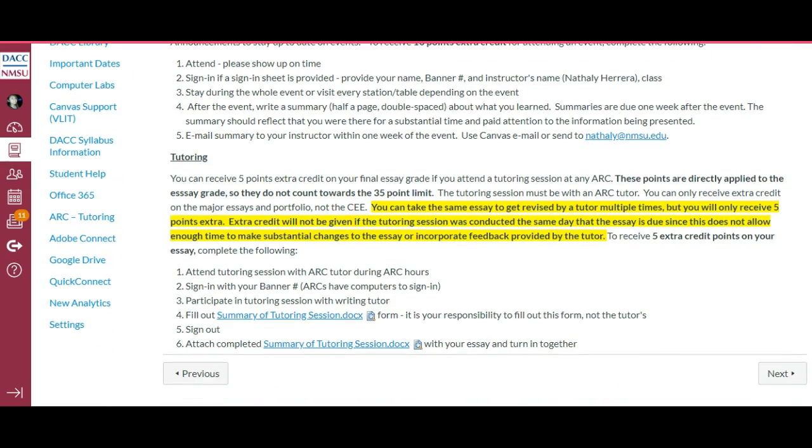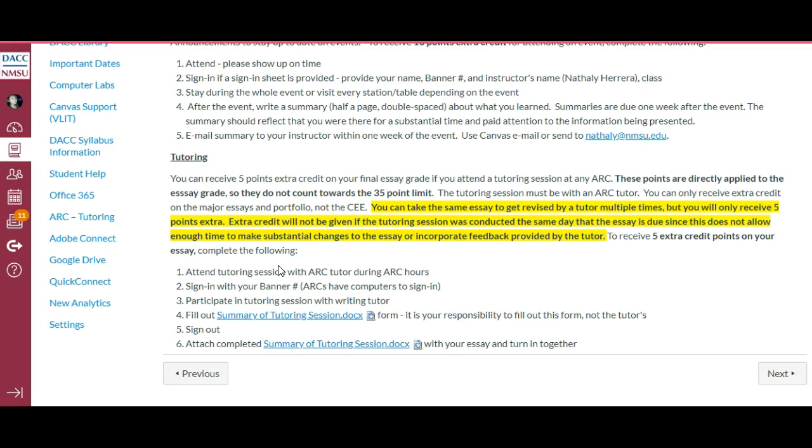When it comes to tutoring, you can go to tutoring as many times as you like, but you only get 5 points extra credit per essay. And tutoring is only available for the major essays. Obviously, you can go to tutoring for any assignment, but you only get extra credit with the major essays. In order to obtain extra credit, you should take your essay a few days before it's due to the tutoring center, the ARC. There are ARCs located at every single campus, and we also have an ARC tab, so you can click there and it'll show you the hours and campus locations and things like that.